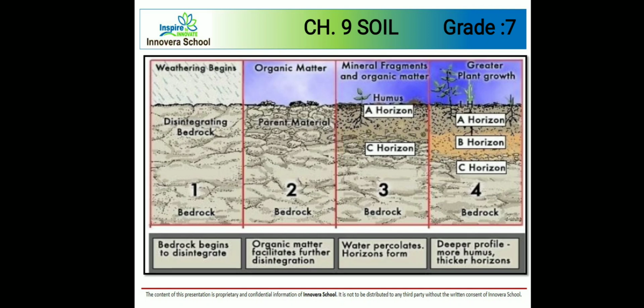So here we can see the formation of soil. In the first part, disintegration of bedrock takes place, so weathering begins. Second, organic matter facilitates further disintegration. Then in the third stage, water percolates and the horizons form. And in the last part, we can see the formation of the A, B, and C horizons: deeper profile, more humus, and thicker horizons.